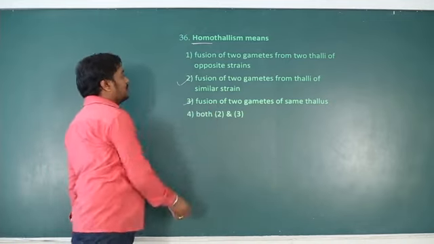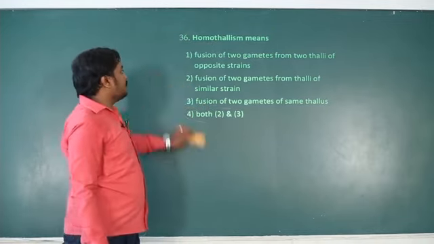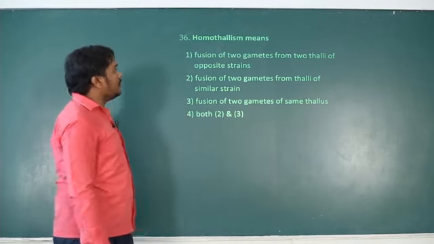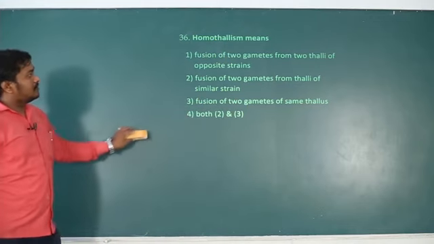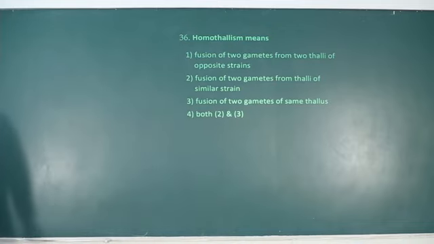So both 2 and 3 are the right options. If they come from two different ones, it is called heterothallic.